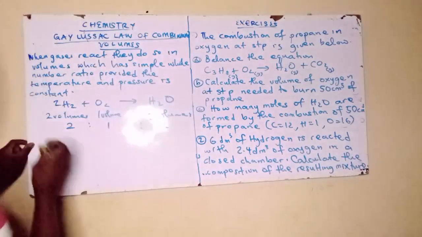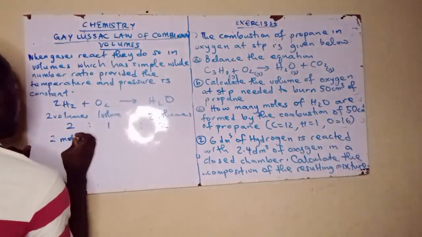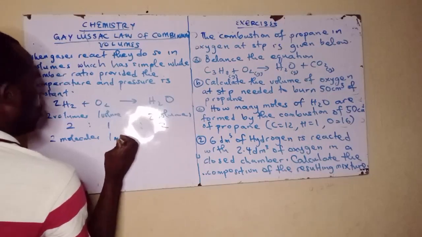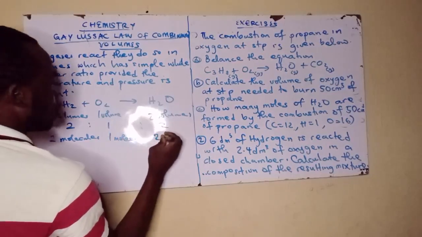So therefore this one will also be two molecules, one molecule, and this one too will also be two molecules.